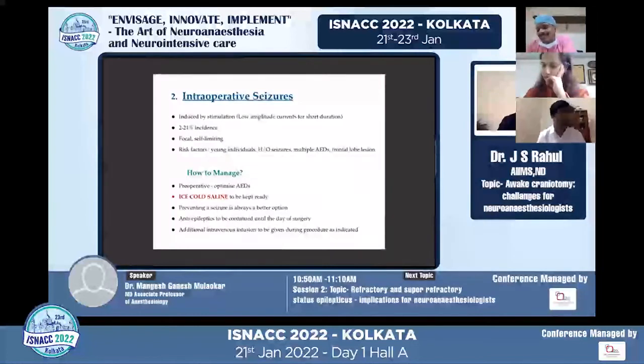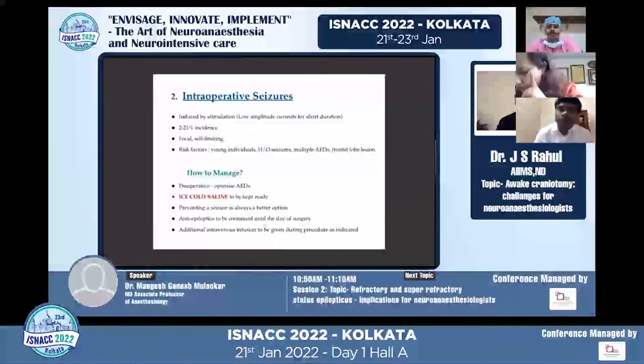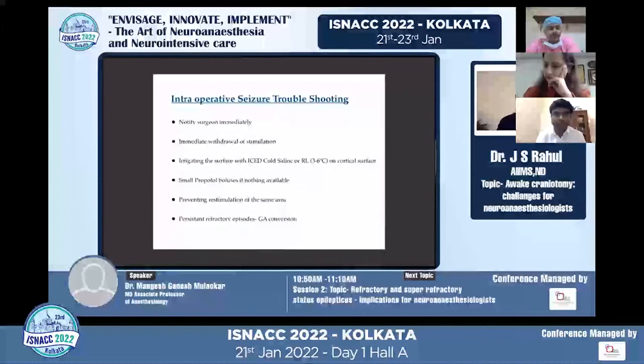But the challenge happens if it happens multiple times. We might sometimes even have to go for conversion into GA as well. If it becomes extremely difficult to manage by just ice cold flooding, we might even have to go for a complete GA. So as I said: notify surgery immediately, immediate withdrawal of stimulation, ice cold saline, or cold RL if it's available, small profile boluses, preventing re-stimulation, and GA conversion if needed.